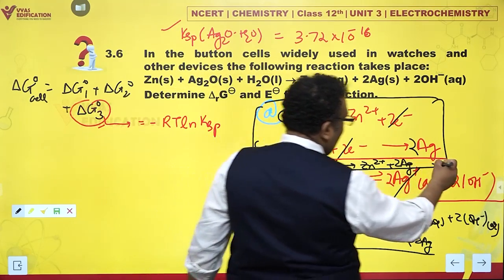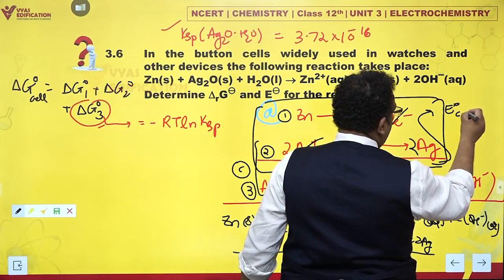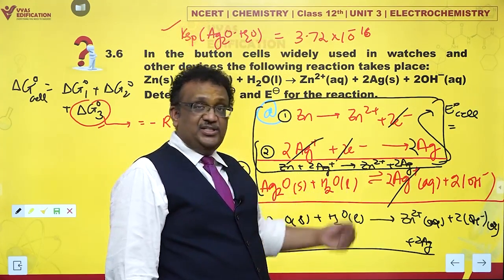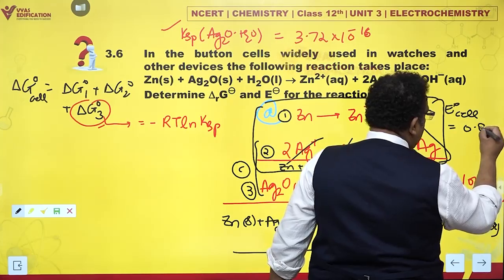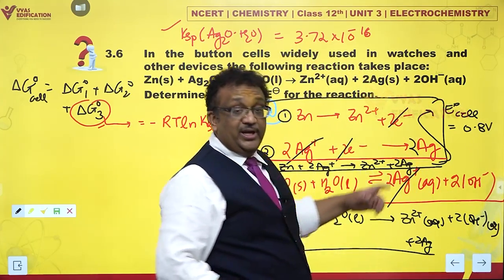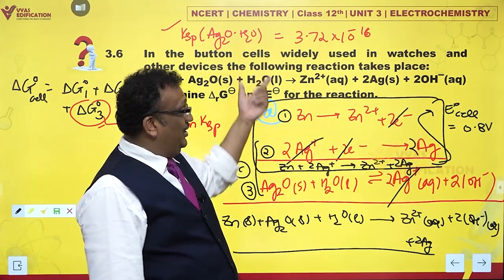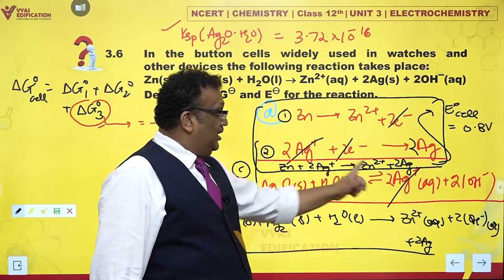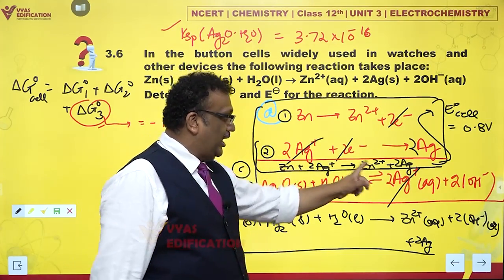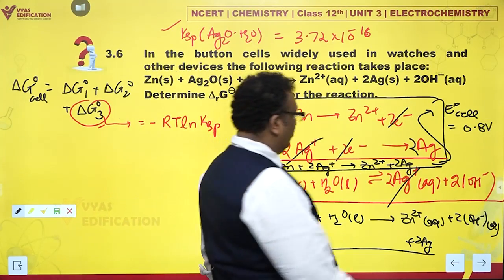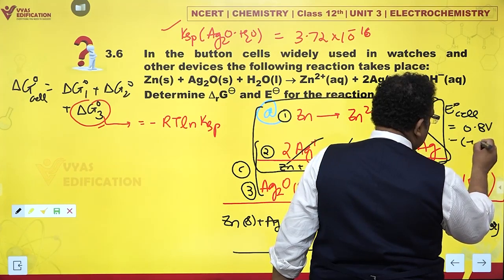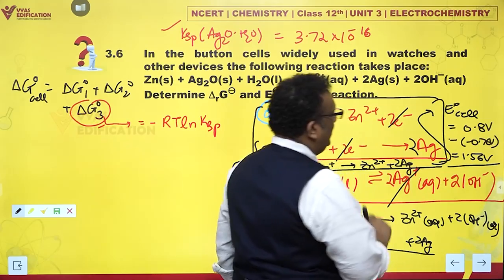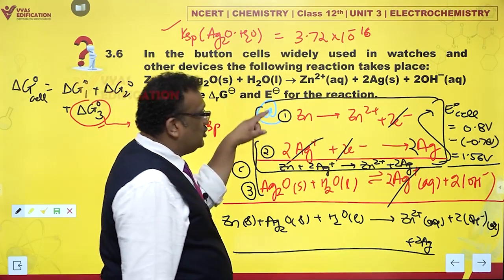And for this cell, E0 cell is E0 cathode minus E0 anode. Now the cathode is Ag plus to Ag, which is 0.8 volts. How do I get this 0.8 volts? From that fabled electrochemical series chart present in NCERT. And what about E0 anode? E0 anode is minus 0.76 volts. The minus of minus 0.76 volts gives 1.56 volts. So only for 1 plus 2,